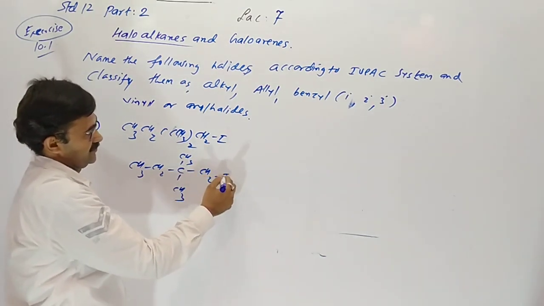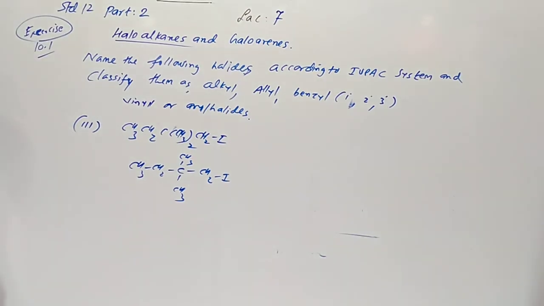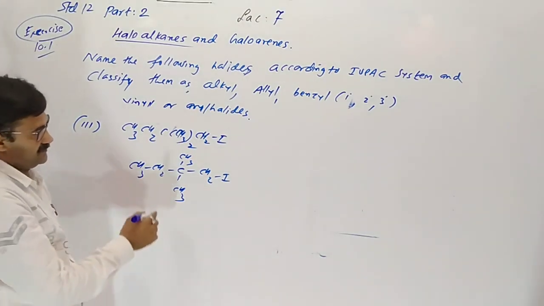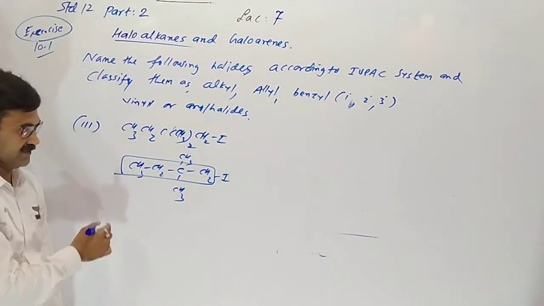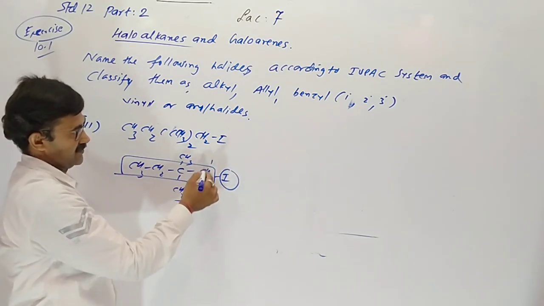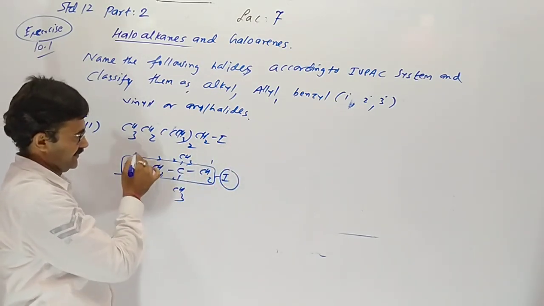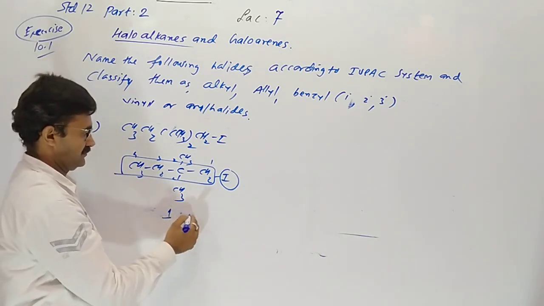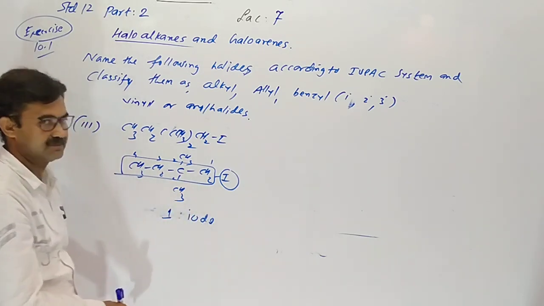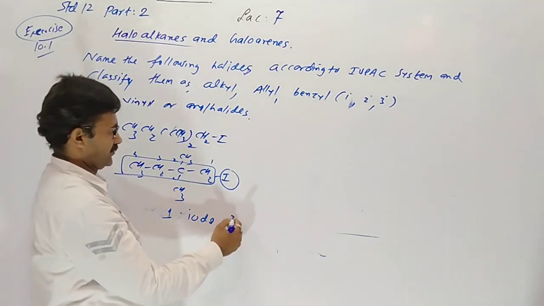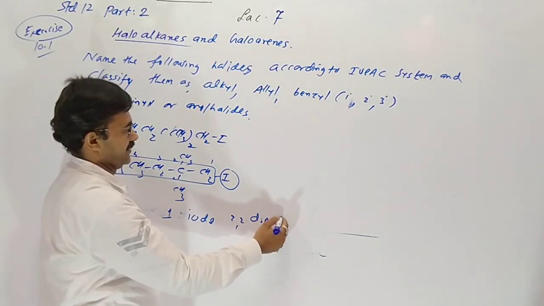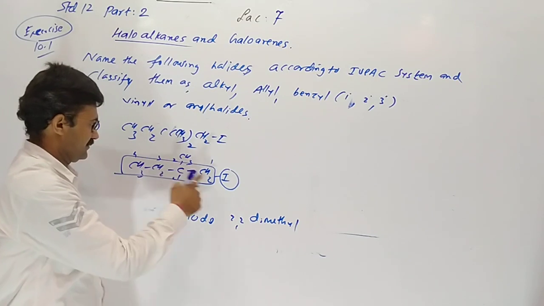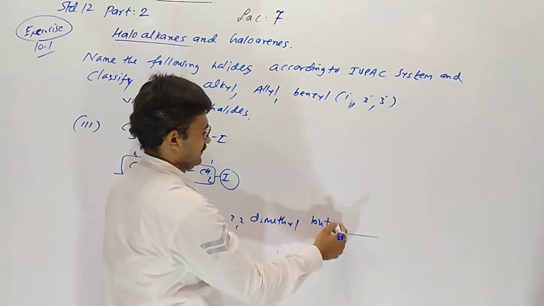Here is CH2I. So the total number of carbons is 4. Iodo stands first. 1-iodo, 2, 3 and 4. 2,2-dimethyl and butane.